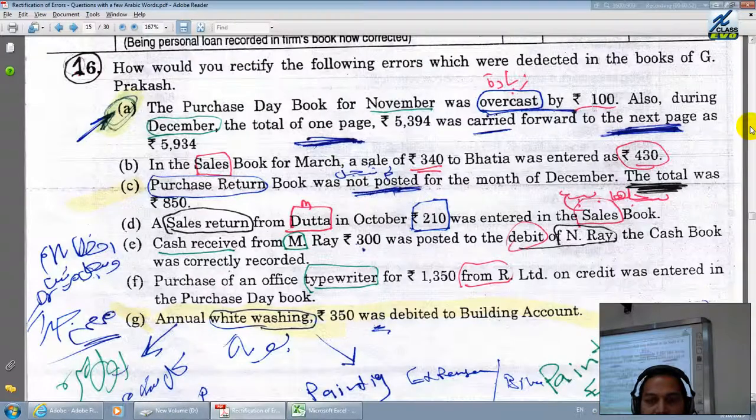Next, second error. This is about November, one month is finished. Next month, what has happened? The total of one page, which is 5394, was carried forward to the next page as 59. That means this is also overcast. This is another overcast.